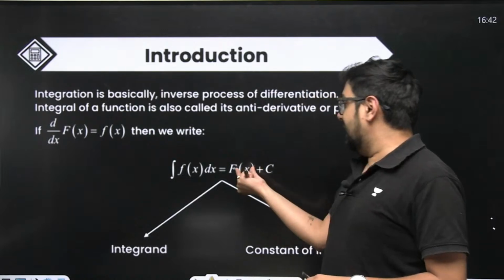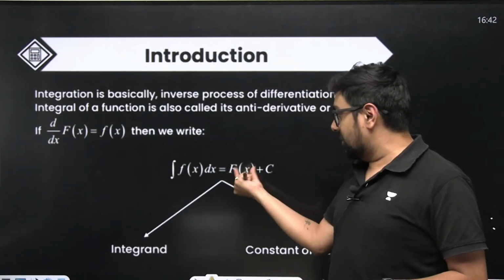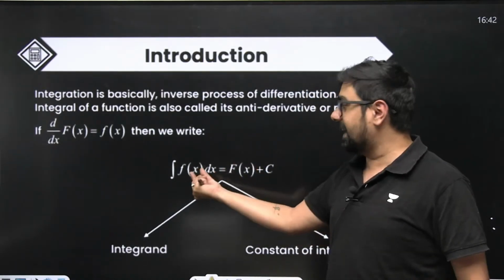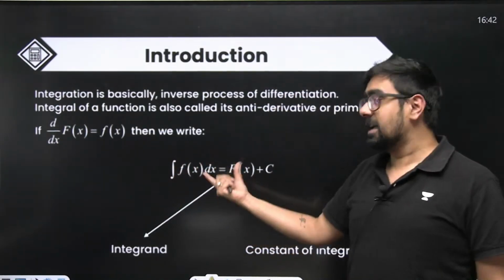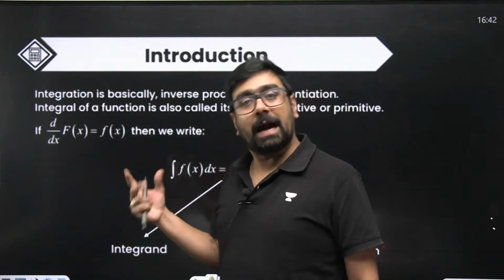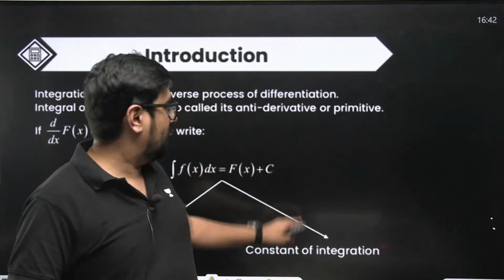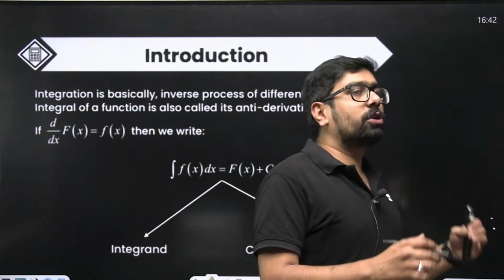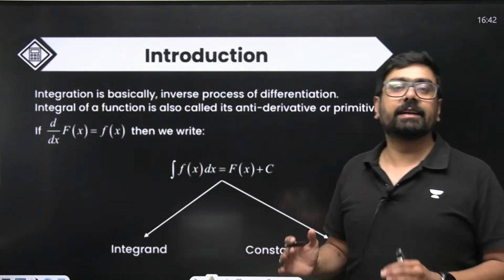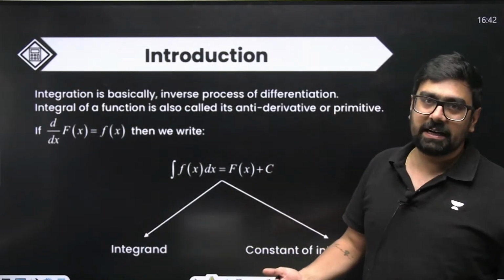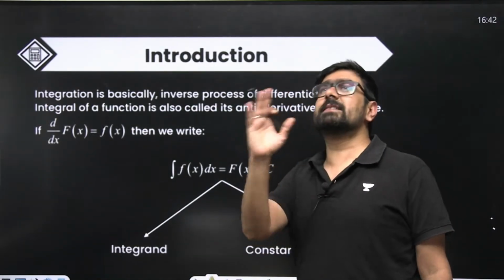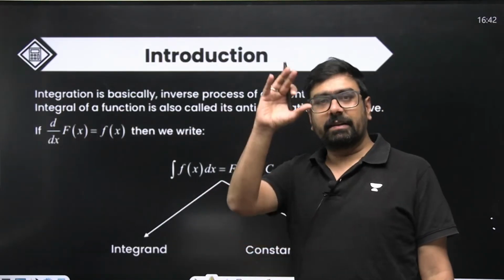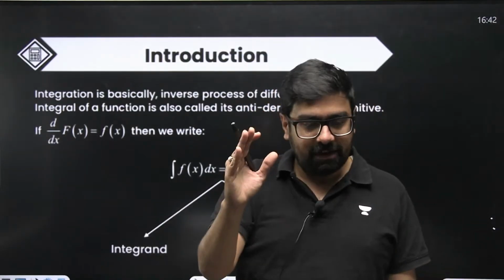So if we differentiate capital F of x and get small f of x, then when we integrate small f of x, we'll get capital F of x. Both are linked. Now what is this c? C is the constant of integration. It is generated when we integrate. Now why is this constant there? We know that dy by dx, the derivative, gives us the tangent.